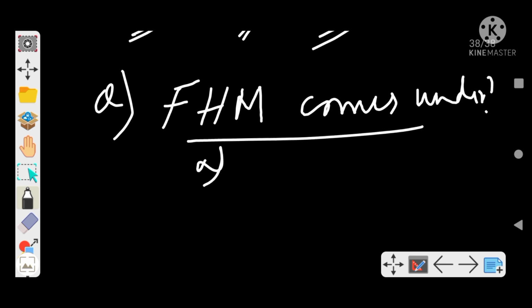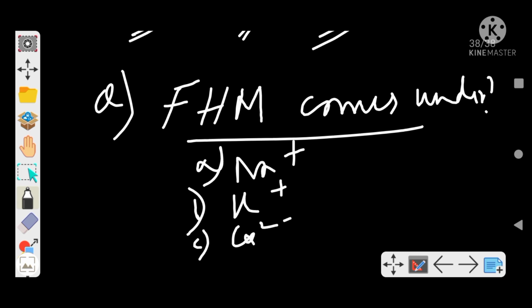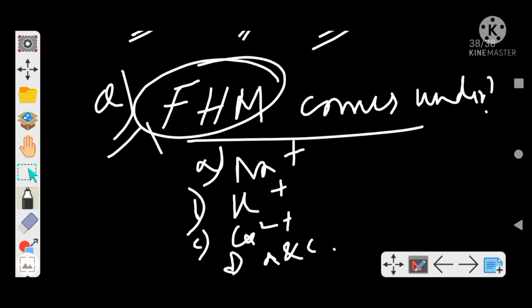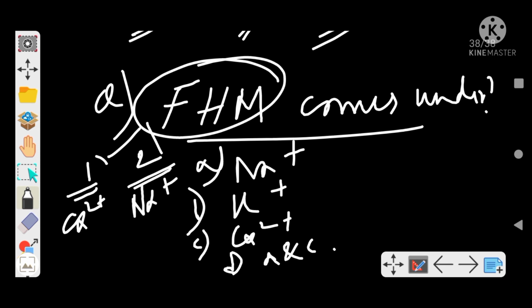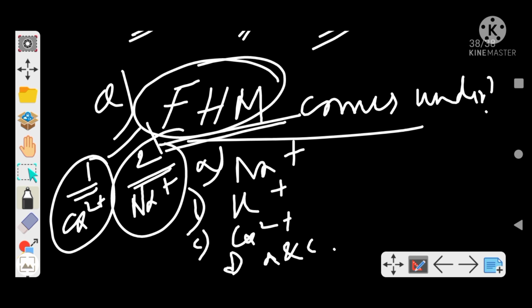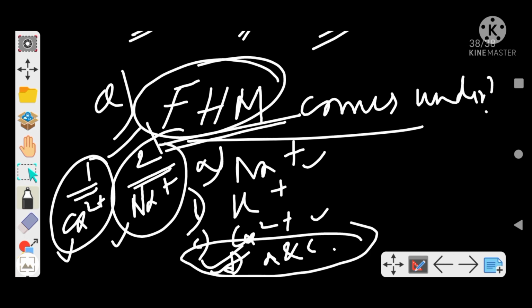And then there were options: sodium channelopathy, potassium channelopathy, calcium channelopathy, or D, A and C. Of course we have discussed that familial hemiplegic migraine has type 1 and type 2, right? And type 1 comes under calcium and type 2 comes under sodium channelopathy. Correct. Good. So this hemiplegic migraine comes under both calcium and sodium, so the answer will be both A and C, correct? So this type of question has been asked previously and is likely to be repeated, right?